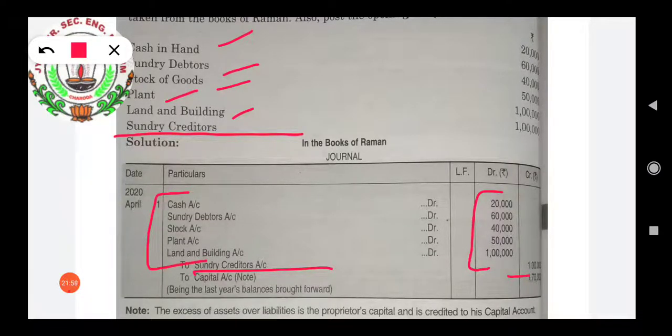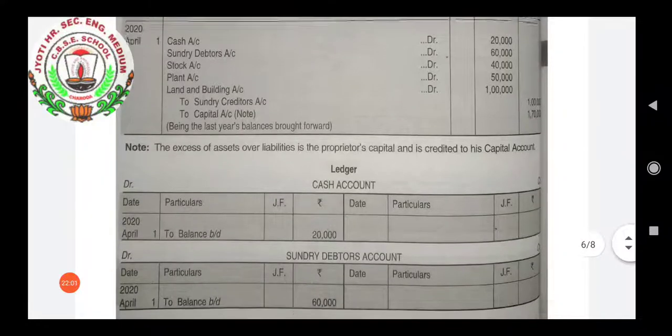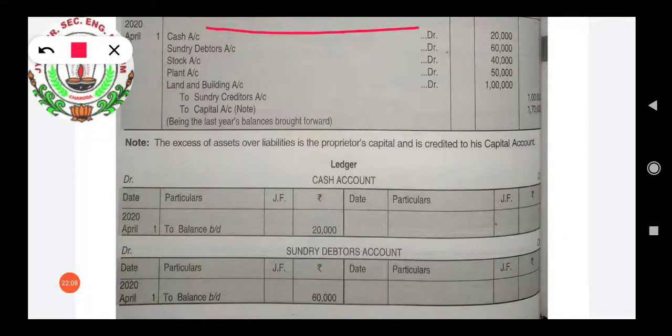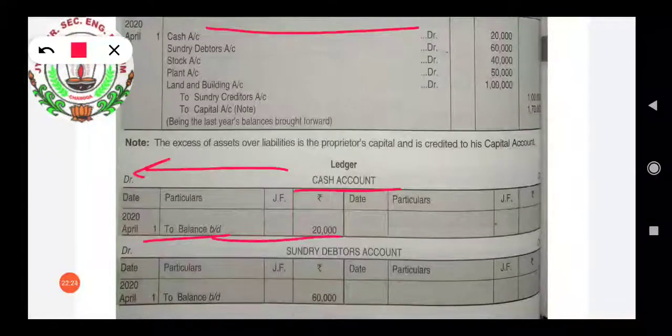Now we will post this journal entries in the ledger. First of all we have cash account here. Cash account has been debited, so we will open cash account. On the debit side we will write to balance brought down. Why are we writing balance brought down? Because this is an opening entry. The amount we will write. Second is sundry debtors.